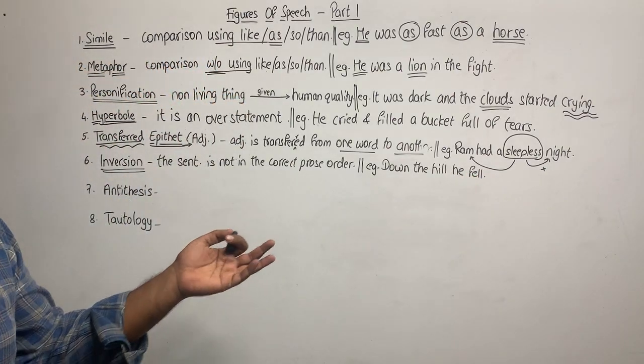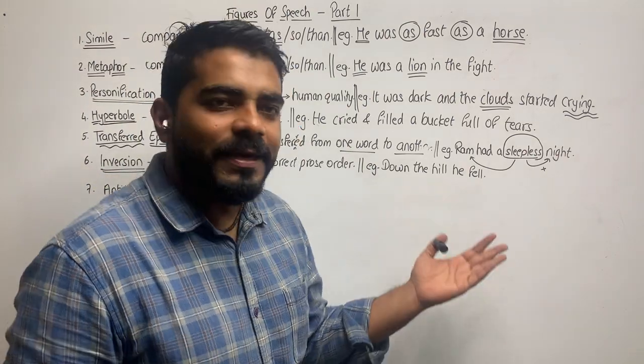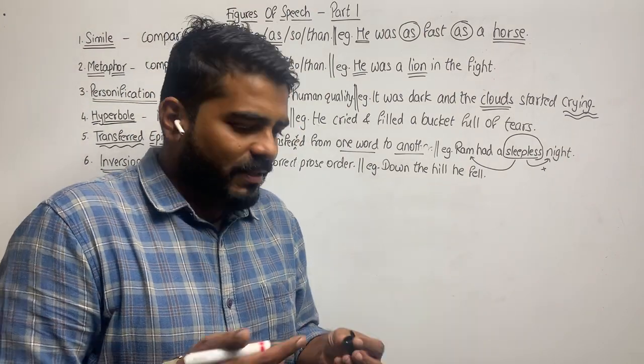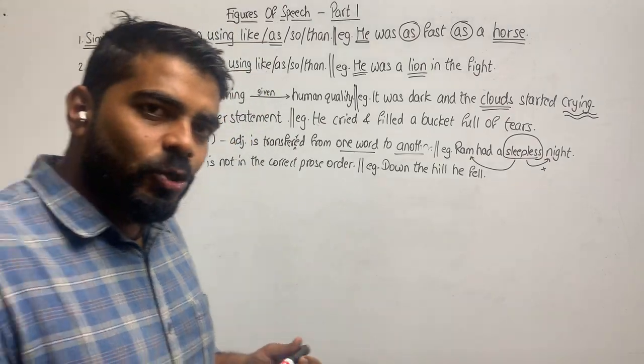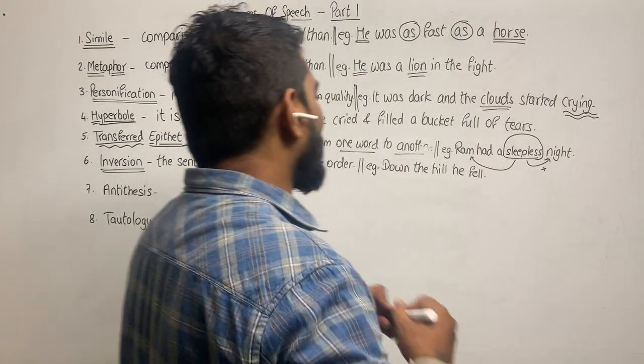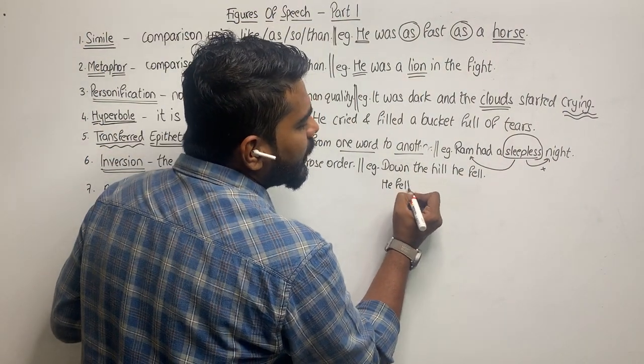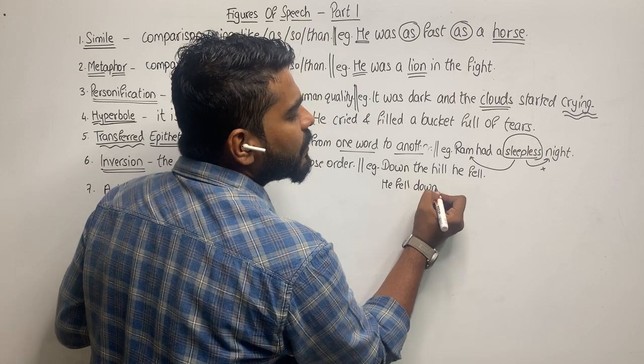Down the hill he fell. Now, if this is the sentence given to you, down the hill he fell, it is not making any sense. The actual sentence should be, he fell down the hill. Right? The perfect grammatical sentence for this should be, he fell down the hill.